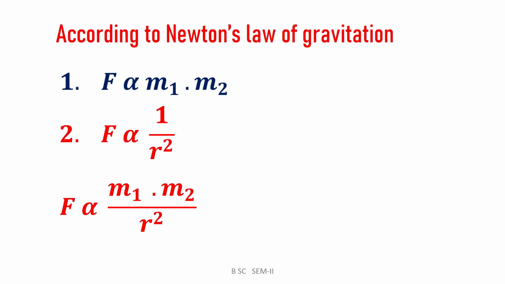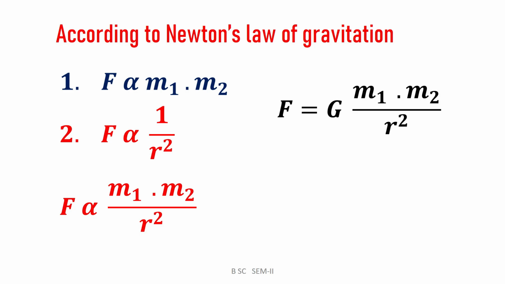Now we convert the sign of proportionality into the sign of equality. But this conversion can be done only by using some constant, which we call the constant of proportionality.